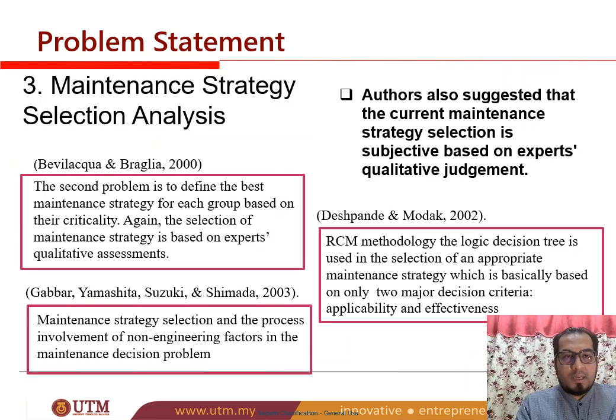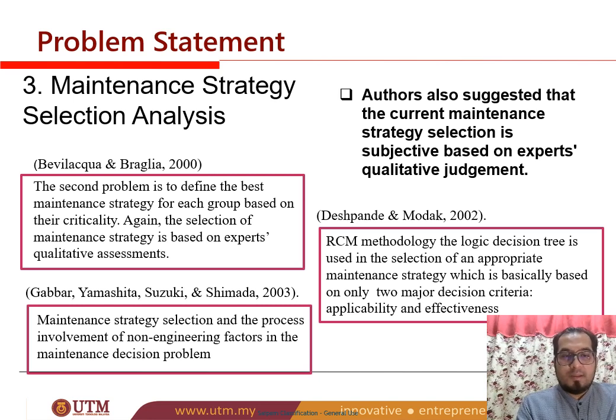The third one is maintenance strategy selection analysis. Baby Aqua and Braglia in 2000 mentioned that the second problem, to define the best maintenance strategy for each group, is based on the criticality, based on the expert quality assessment.